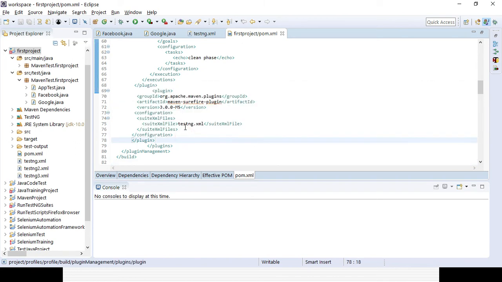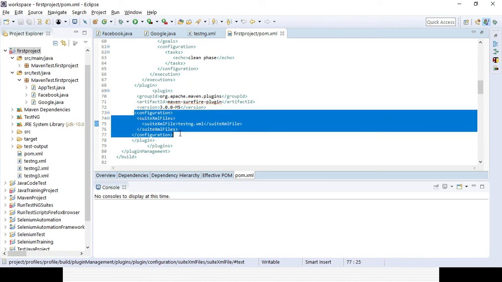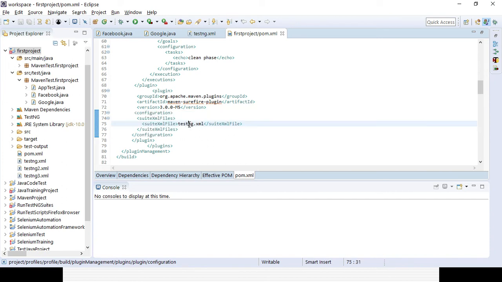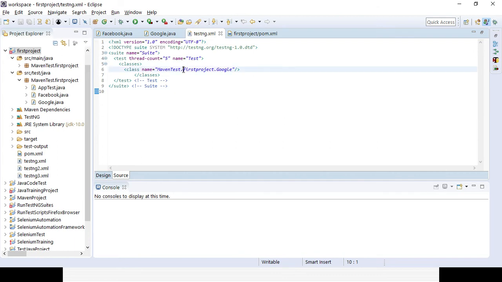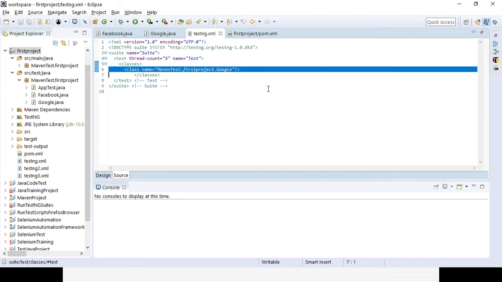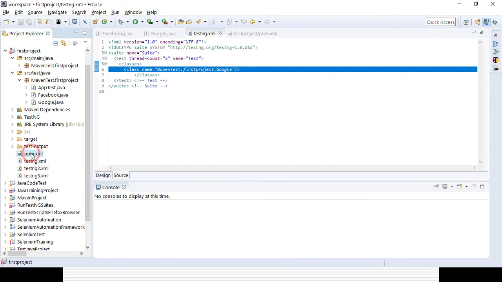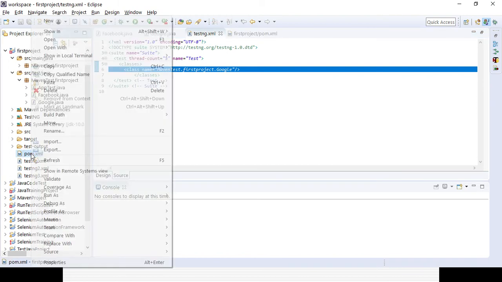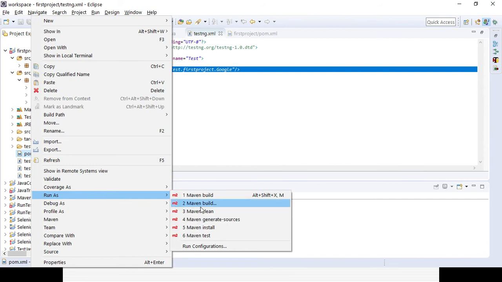Here we provide the reference of the testng.xml file with that particular syntax, in the configuration. The suite XML file name will be the name of the file, testng.xml, and in the testng.xml file we can pass the different class names, whatever we need to execute. Once that is done, your POM XML file will be configured. Then you select the POM XML file, right click, Run As and Maven Test, so it will run automatically.